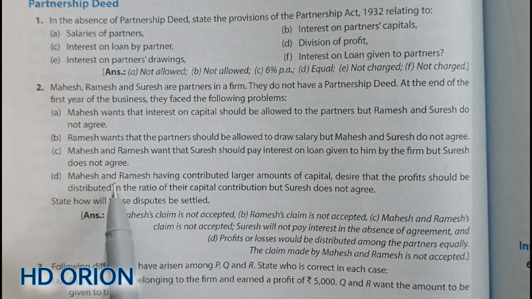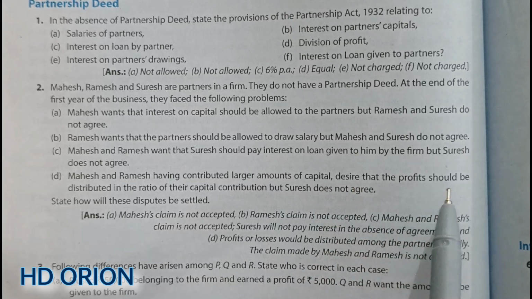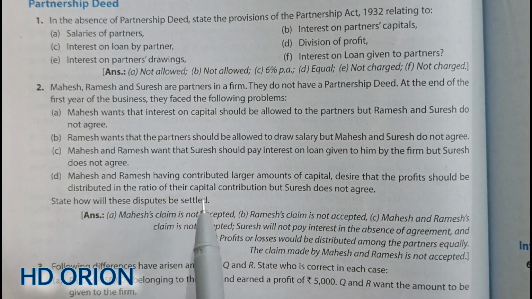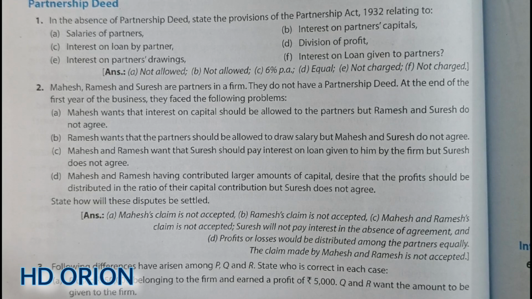Then Mahesh and Ramesh, having contributed larger amounts of capital, desire that the profits should be distributed in the ratio of their capital contribution, but Suresh does not agree. Now, regarding profit distribution, if there is no partnership deed, then the Partnership Act 1932 suggests that irrespective of their capital contribution and efforts for the management of the business, the profit will be distributed equally among the partners because the status of all the partners is equal in a firm.